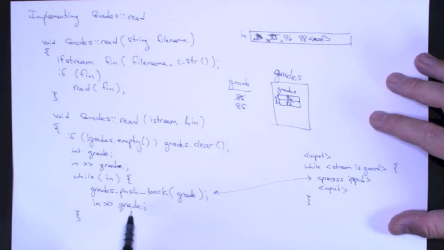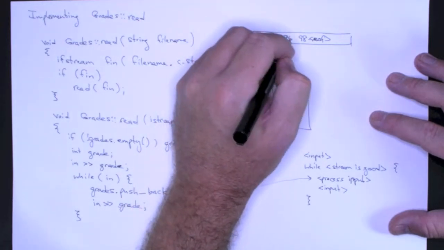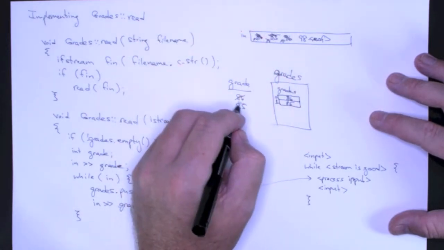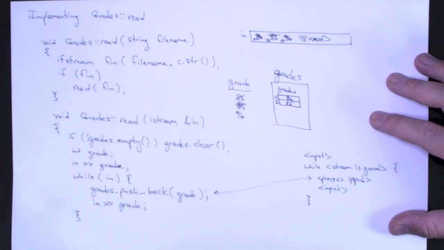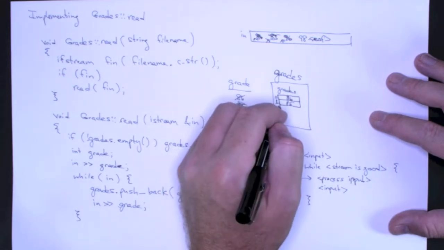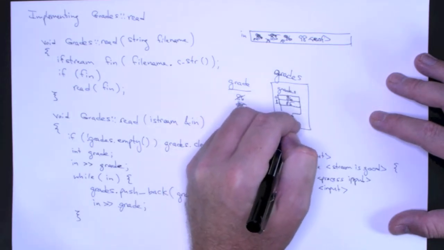I read the next integer, which is 96. That gets stored in the variable grade. The input stream evaluates to true. I push back 96 in the vector grades.